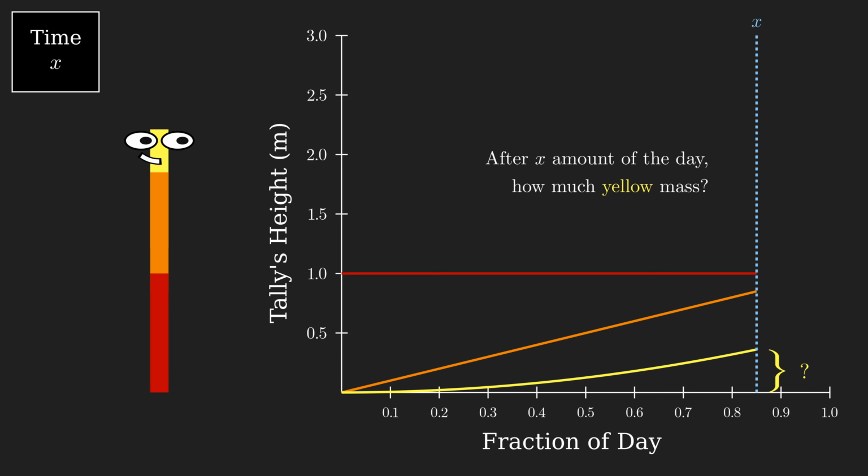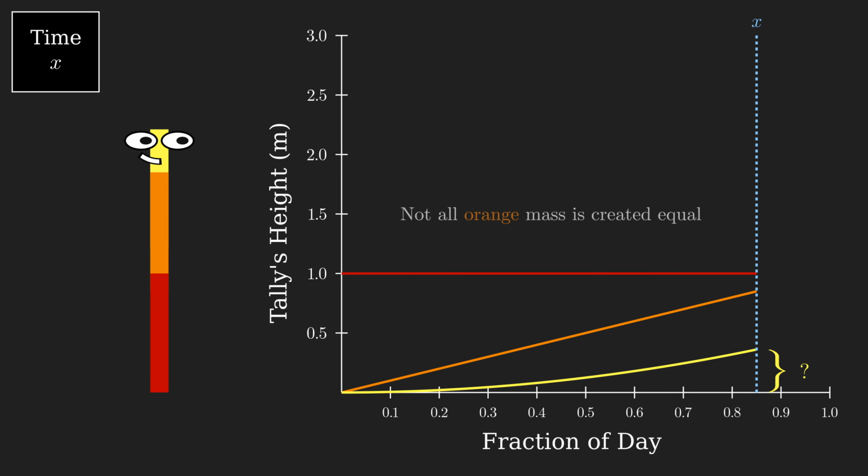Remember, the yellow mass is the mass that grows from the orange mass. Calculating this will be slightly more difficult, because not all orange mass is created equal. Orange mass that grows near the beginning of the day will contribute much more yellow mass than the orange mass that grows just before time X, because that new mass won't be growing for nearly as long.